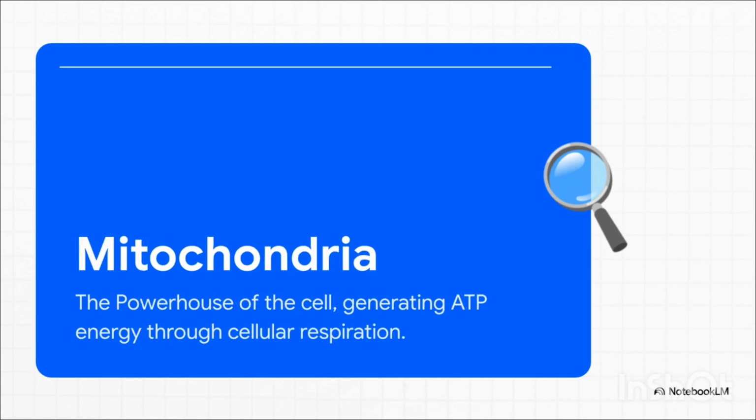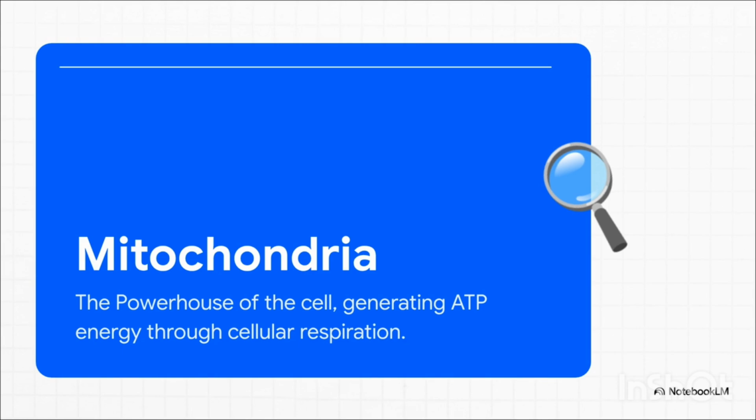Next, we have the mitochondria, famously known, as you probably remember from science class, as the powerhouse of the cell. These rod-shaped double-membrane organelles act as literal power plants. Through the complex process of cellular respiration, the mitochondria convert biochemical energy extracted from the nutrients you eat into adenosine triphosphate, or ATP. And ATP is the main energy currency of the cell.